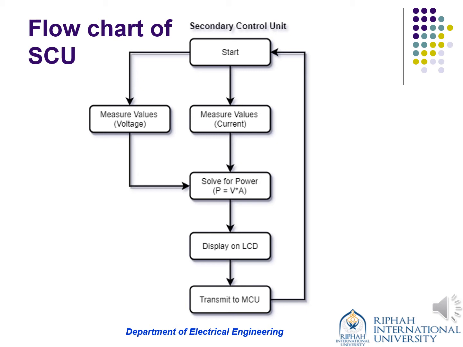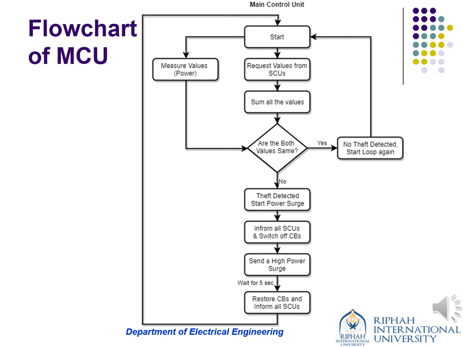After displaying it on the LCD, that value will be transmitted to the main control unit. In the main control unit, we are going to request the values of the secondary control units, then measure the value of power, sum all the powers, and check whether both the values are the same, those on the circuit breaker and our SCU. If both the values are the same, then of course there is no theft threat. But if there is a change, then we conclude a theft detection.